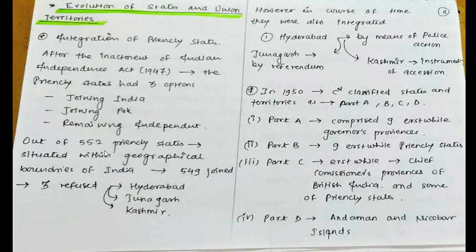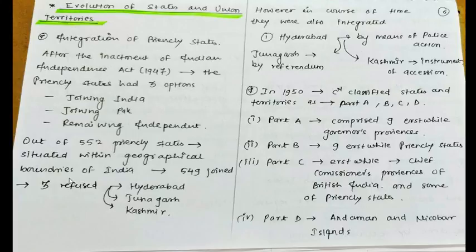As India and Pakistan were separated, 552 princely states were within the geographical area or boundary of India. Out of this 552, 549 joined India due to the efforts of Sardar Vallabhbhai Patel,